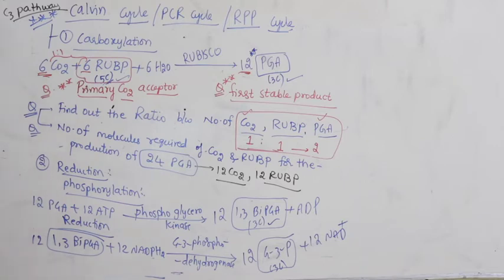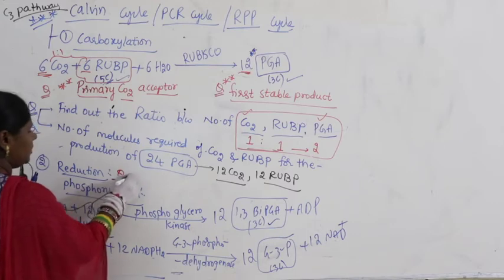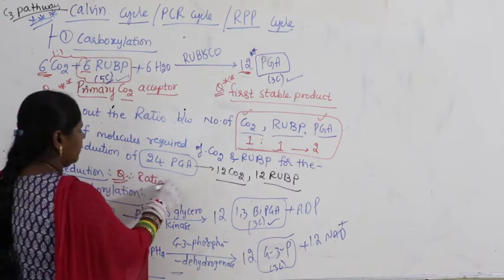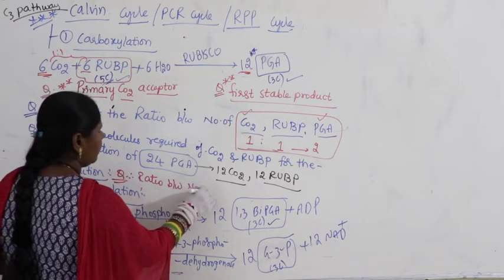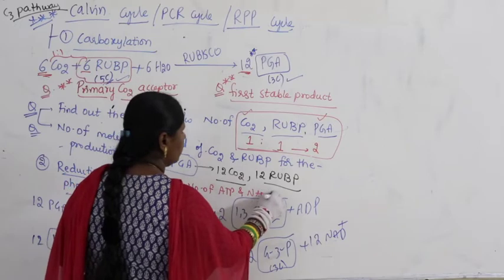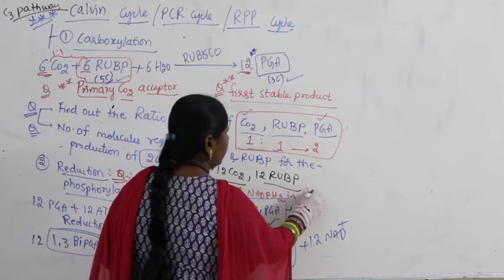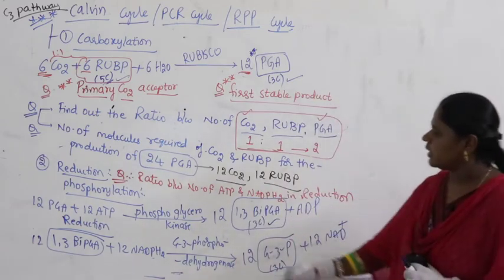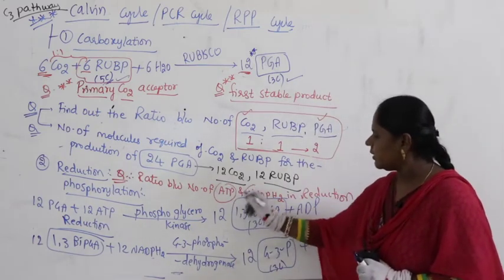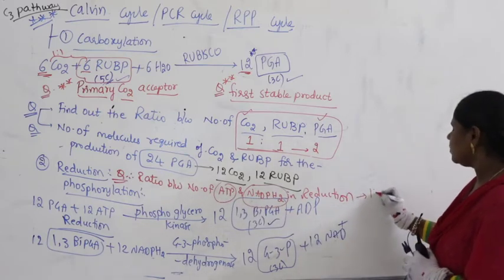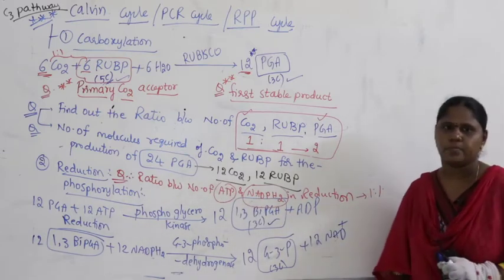Suppose they ask you the question: ratio between number of ATP and NADPH2 in the process of reduction. So how many ATPs here? How many NADPH2 here? 12 ATPs, 12 NADPH2. What is the ratio? 1:1, right.